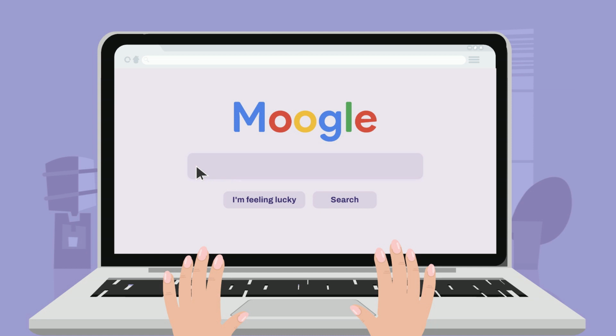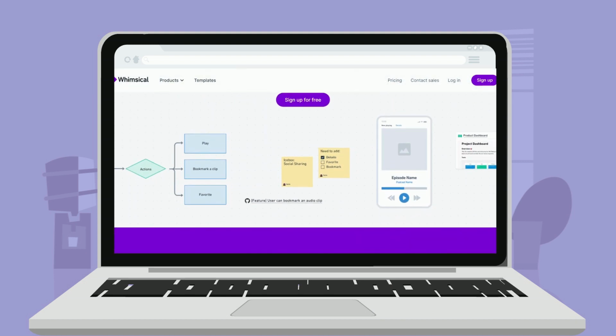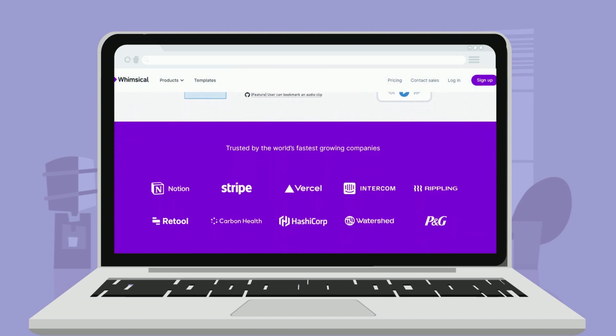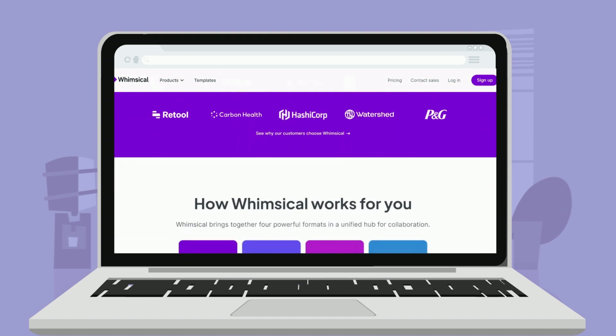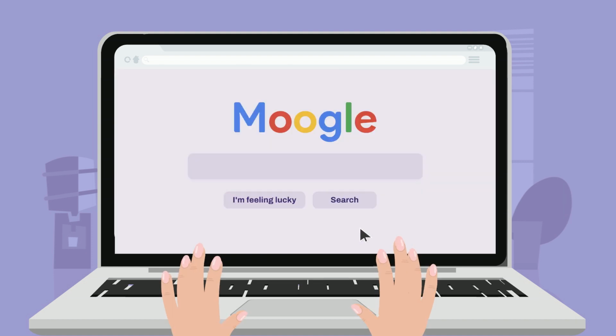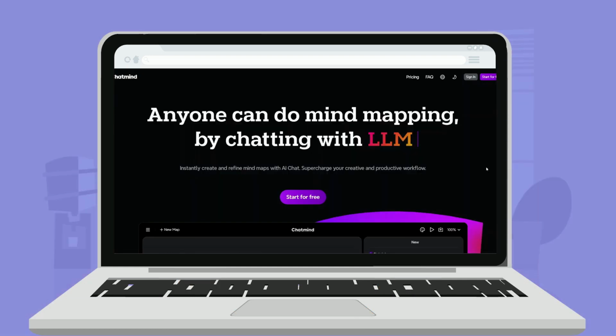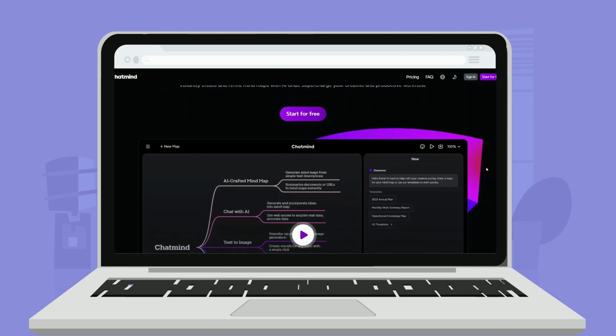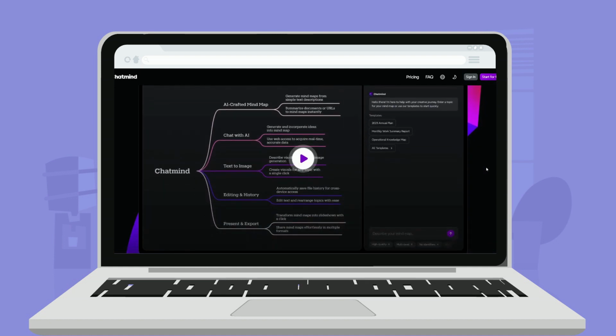Another example is Whimsical AI. Known for analyzing content and suggesting creative connections. Also, Chatmind.tech. A chat-guided tool powered by GPT-4 for an interactive brainstorming session.